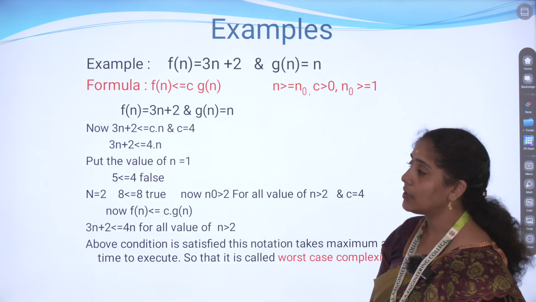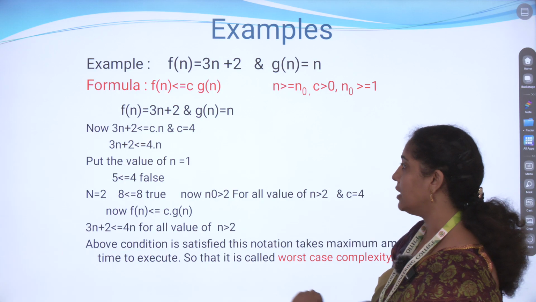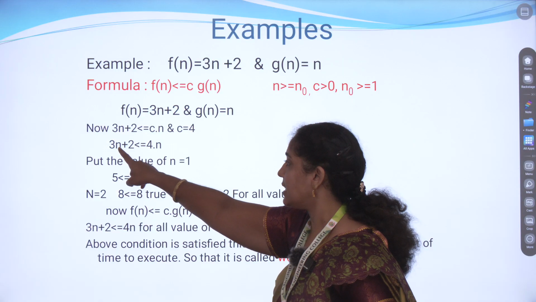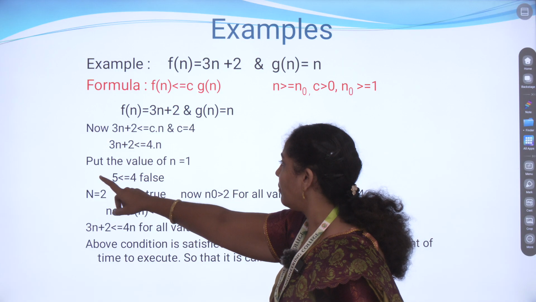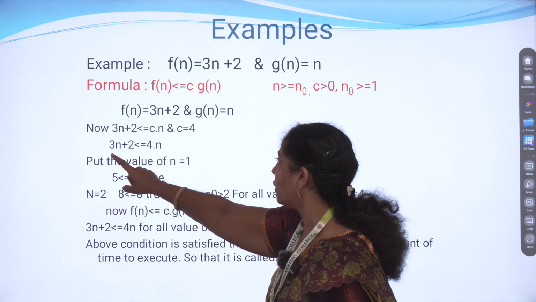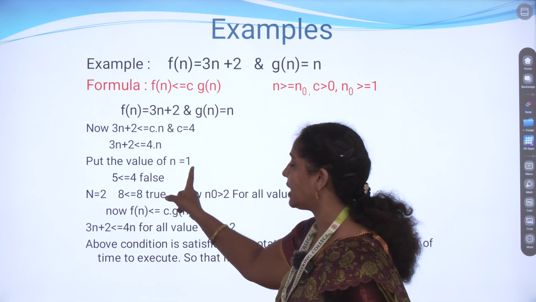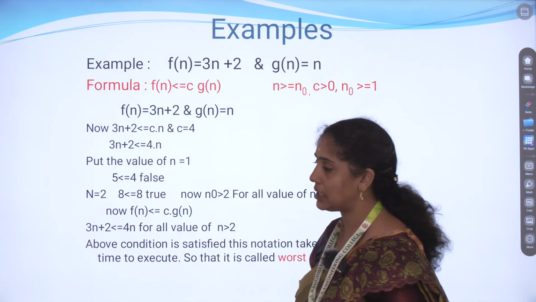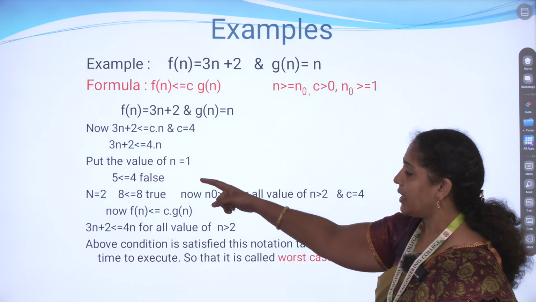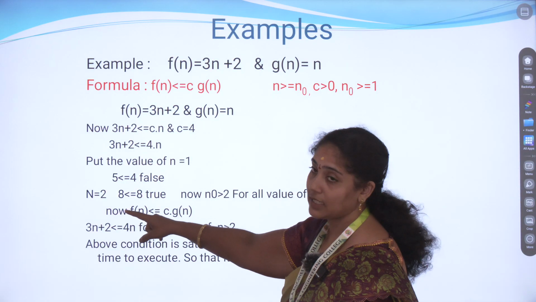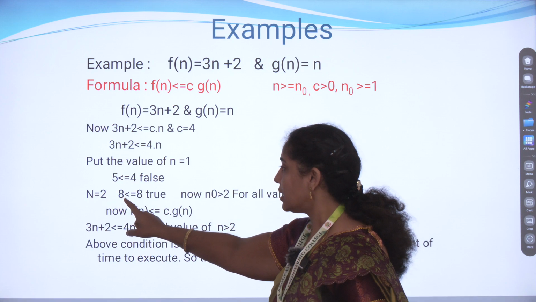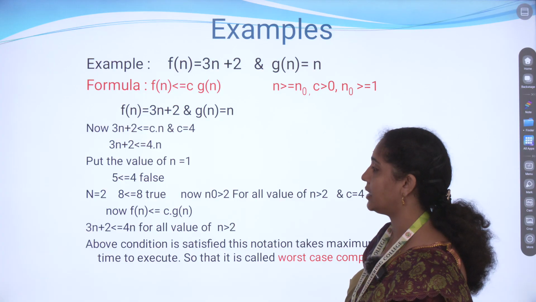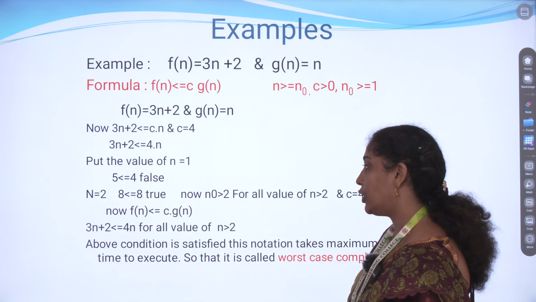The constant value c we take as 4 here. So we substitute into this equation. First we take n is equal to 1. So 5 less than or equal to 4. This is false. Next iteration we take n is equal to 2. See here we substituted, then we get 8 less than or equal to 8. So this is a true condition.